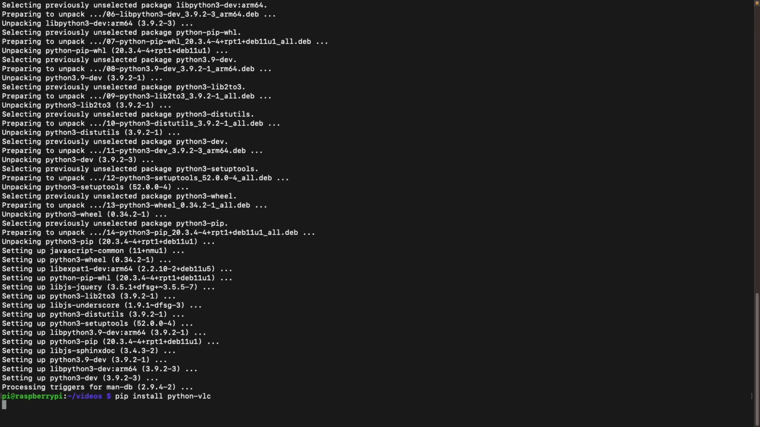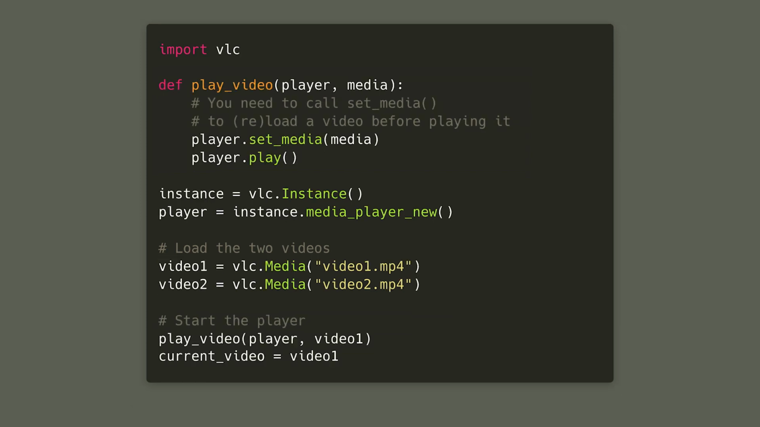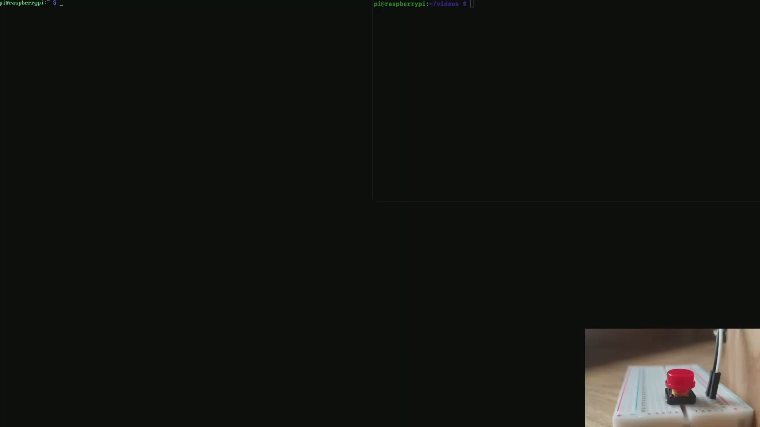So, I made something like this. After installing the package using pip, I can now import the Python module in my code, create a new VLC instance and media player, create special libVLC objects representing my videos, and then start the player for the first time. Then, in a main loop, I was checking the status of my sensor, and depending on the results, I would swap my video if needed. Finally, to loop my video, if we are at the end of the playback, I am starting it again. Let's use a simple push button as a sensor and see what we get.